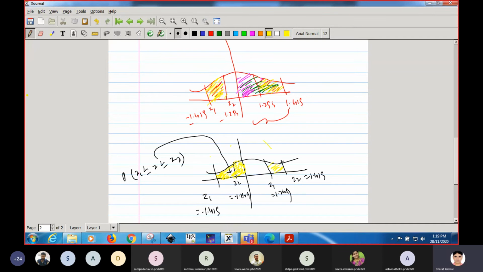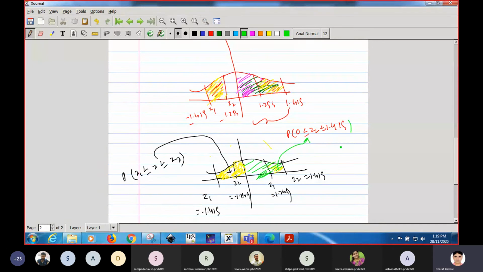So how can we calculate this one? First we will calculate the area from 0 to Z2, 1.419. That is, first we have to calculate this entire area, and this entire area is given by this. Getting, students?